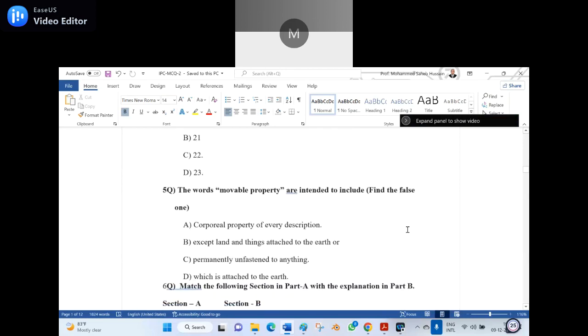Now next, fifth question. The words movable property are intended to include, find the false one. What is the false one? A, corporeal property of every description. B, except the land and things attached to the earth. C, permanently unfastened to anything. D, which is attached to the earth.